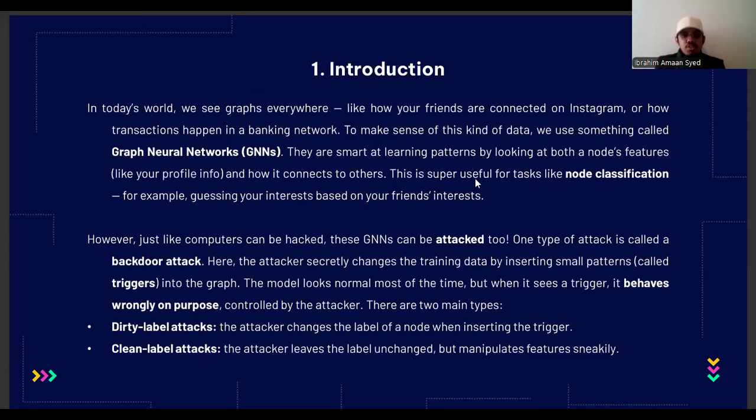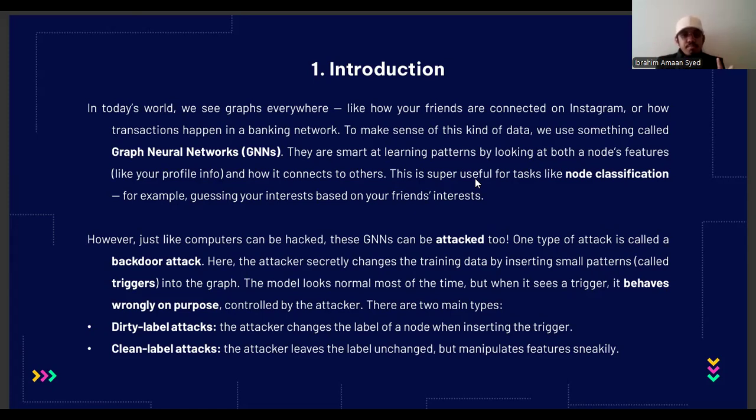Okay, let's get into the introduction. Think about how your social media accounts link you to your friends, or how banks show you connections between accounts. These networks basically are graphs. Graphs are everywhere. Even when we do simple tasks online, GNNs help us learn from these connections by looking at each item's features and how they connect with each other.